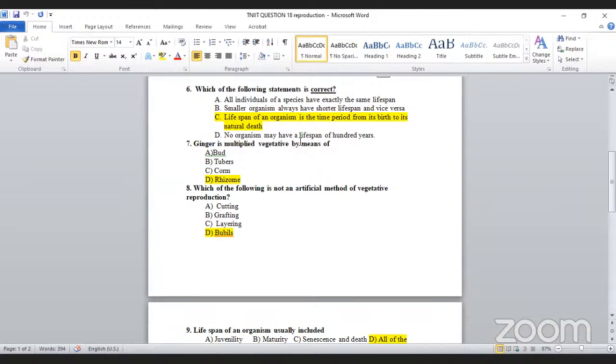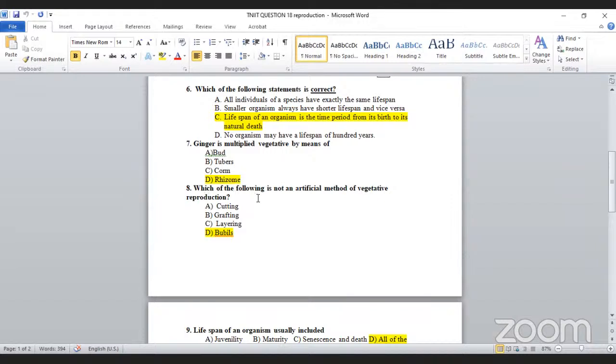Ginger is multiplied vegetatively by means of buds? No, but it produces buds, from where? From the rhizome. Tubers? No. Corms? No. And the last one is rhizome, because it's also one of the underground stem modifications. Okay, so rhizome is the correct one, and not only ginger, turmeric is also one of the rhizome modifications. So this one is the correct one.